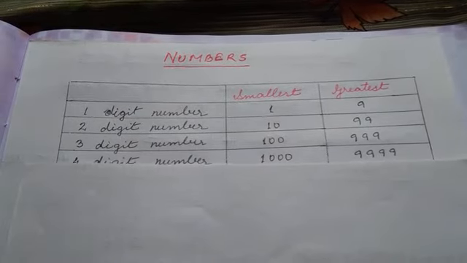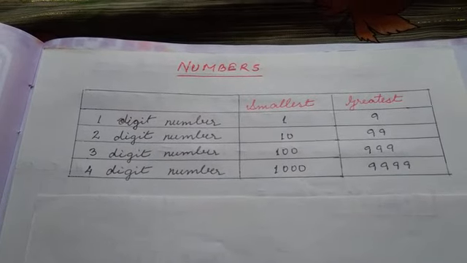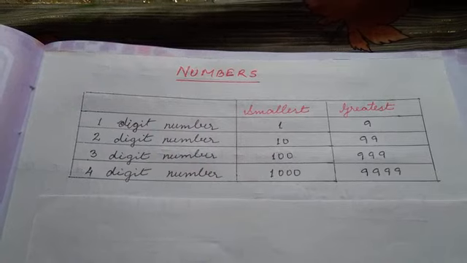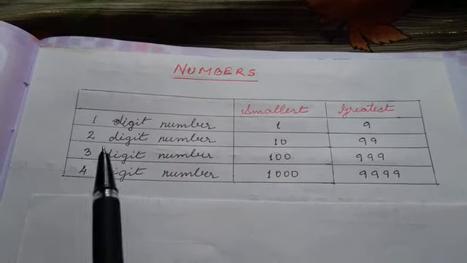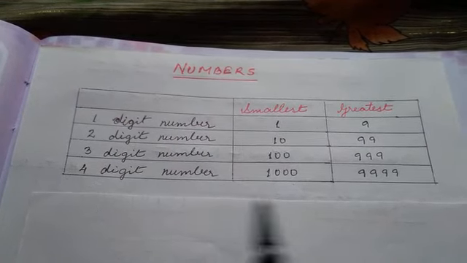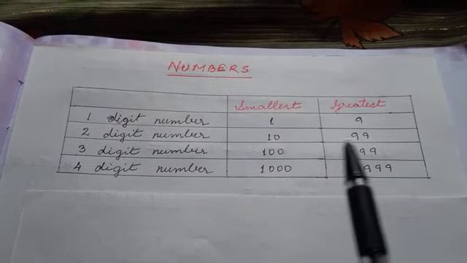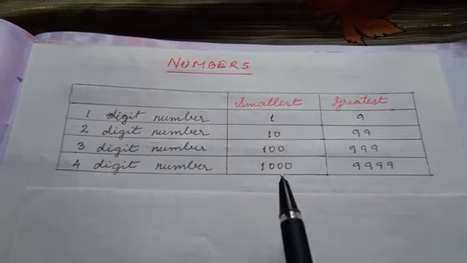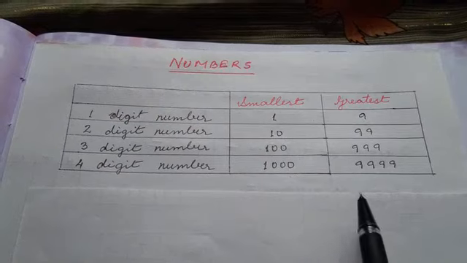Okay, so today we are going to deal with lesson 1, numbers. Now let us see what are in these. We are going to deal with the smallest and greatest of each digits. You can see that I have shown here the 4-digit numbers, and the smallest and the greatest we are going to deal with. You must have learned this already, but we can take it as a revision.